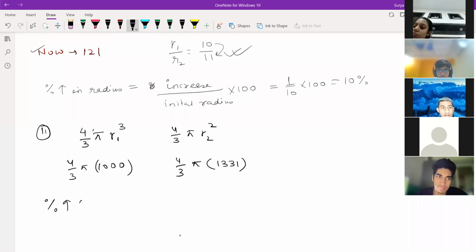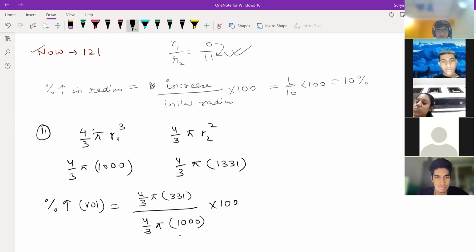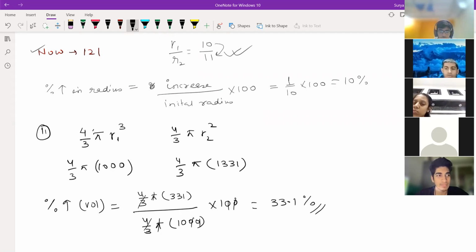The percentage increase in volume, we can write as how much it increased. Should I tell the process? No, leave. So 331, we are going correctly, right? Yeah, you are going correct. 4 by 3 pi into 1000 into 100. So 4 by 3 pi will get cancelled. Increase over initial into 100, 0 will get cancelled over here. The answer is 33.1%, right? How much did you get, Samarth? Yeah, I was also getting 33.1%. I took it as approximately 33%.